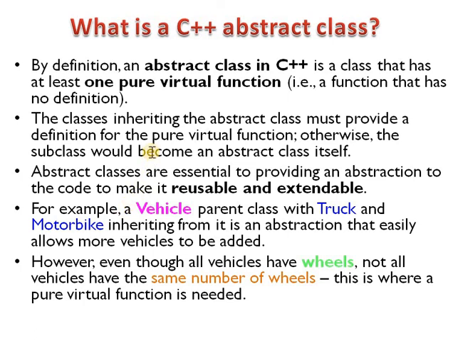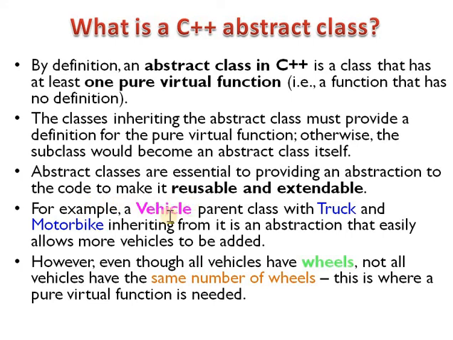Suppose all vehicles have wheels, but not all vehicles have the same number of wheels. The truck has a different number of wheels and the motorbike has a different number of wheels. So in this situation we need a pure virtual function.